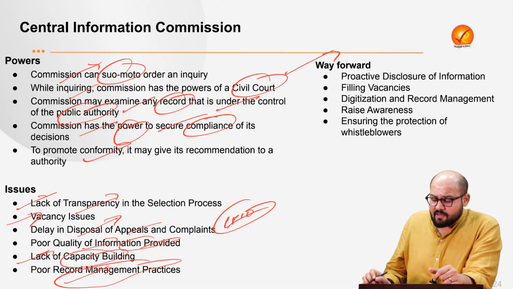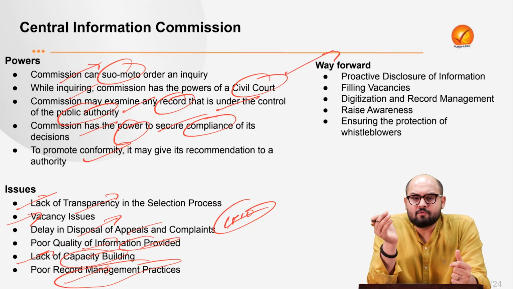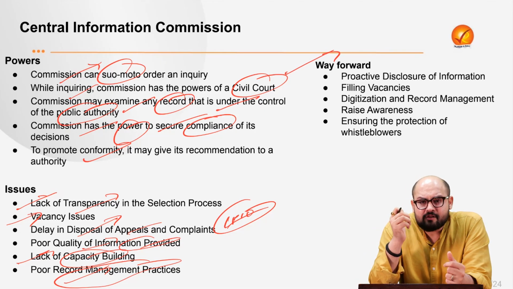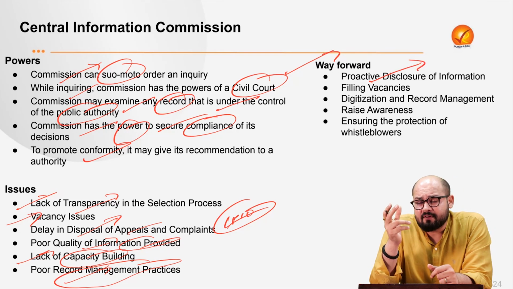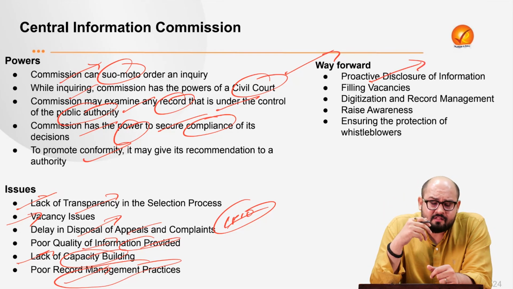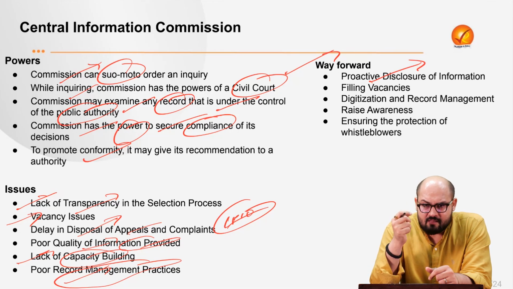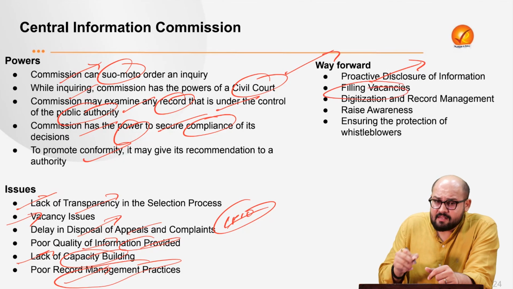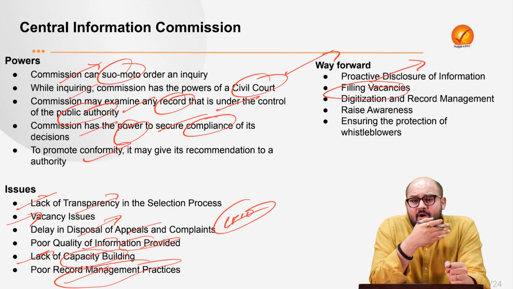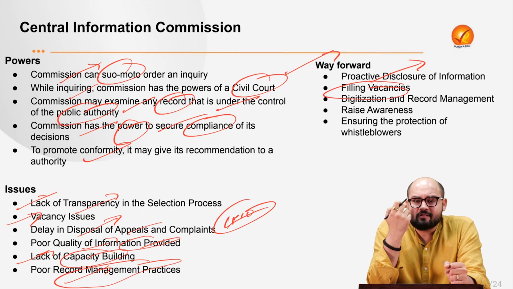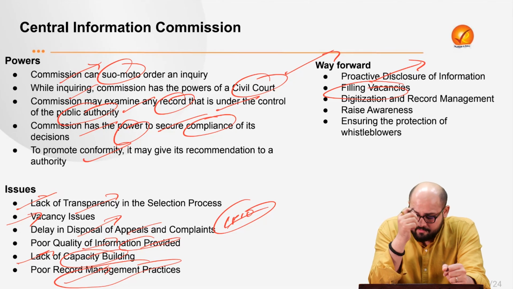Now, what can be the way forward? First is, see, rather than making a person come and ask for information, there needs to be a proactive disclosure of the information on the websites of different government authorities or autonomous institutions. There needs to be proactive information dissemination, right? The vacancies need to be filled. We need to keep in mind that these are the bodies which protect the rights of the people, right? So if you don't have people on these positions, there is no use.